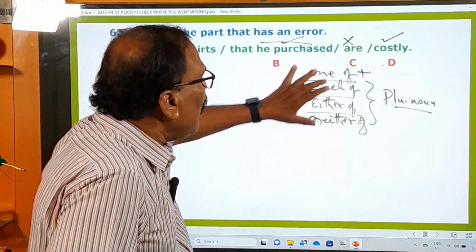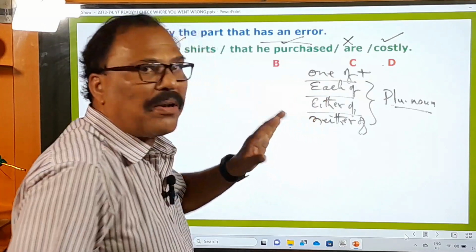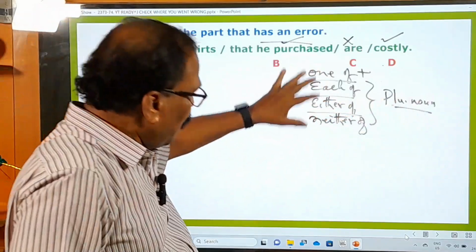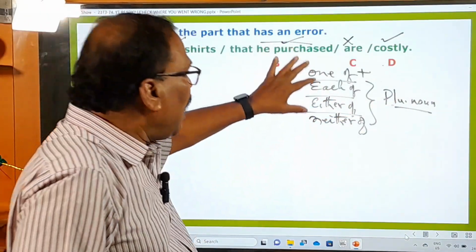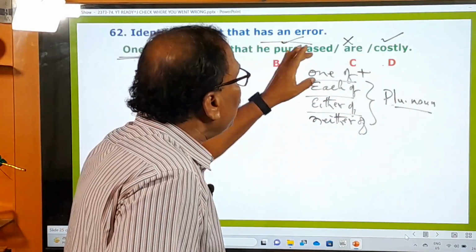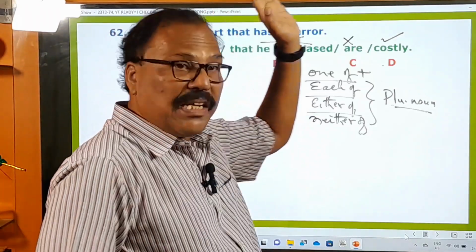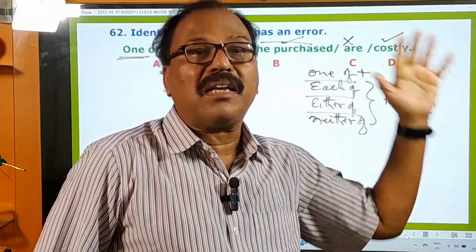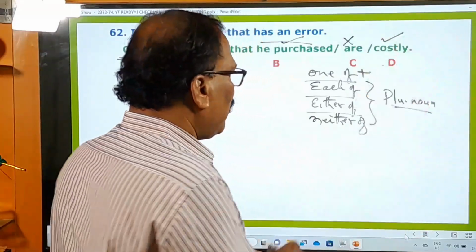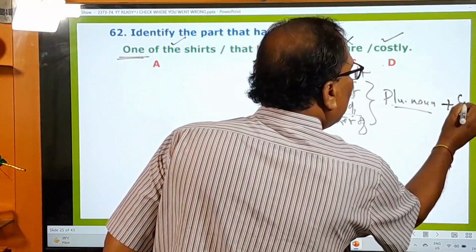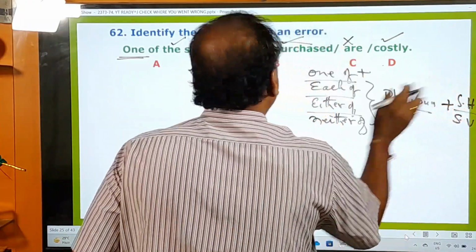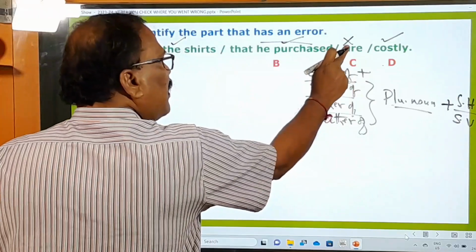And remember, one of, each of, either of, neither of are singular pronouns, they are in singular number, and therefore whenever the sentence begins with any one of them, the helping verb in that sentence must be in the singular number only. That is the rule. So here a singular helping verb must be used.